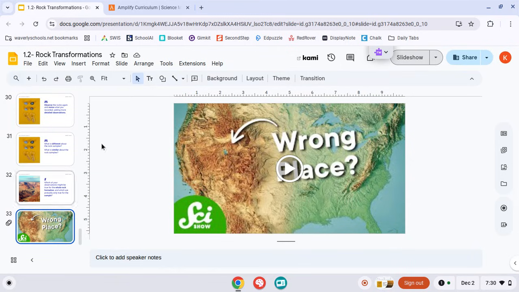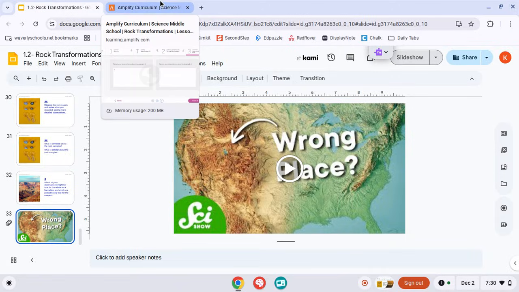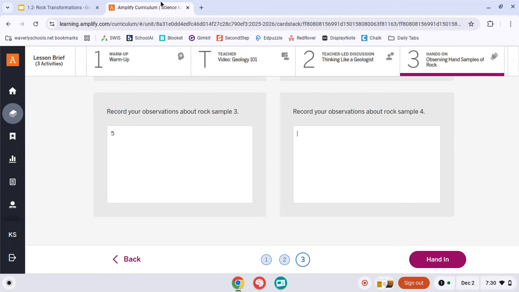Anyways, okay, so you are going to go to my Google Classroom. You're going to click on rock observations. You're going to go to this beautiful table. You're going to share your rocks very nicely with the person that you're sitting next to, and using your manners if you want to look at their rock.